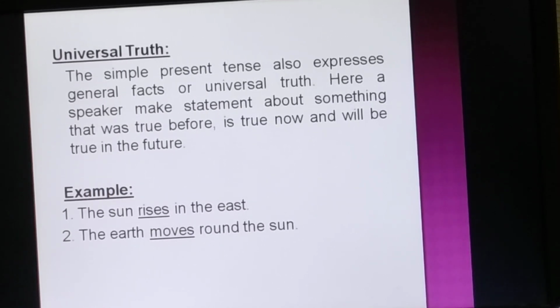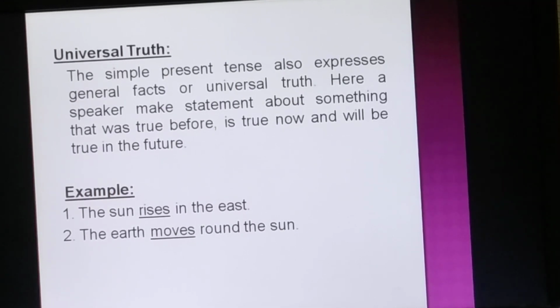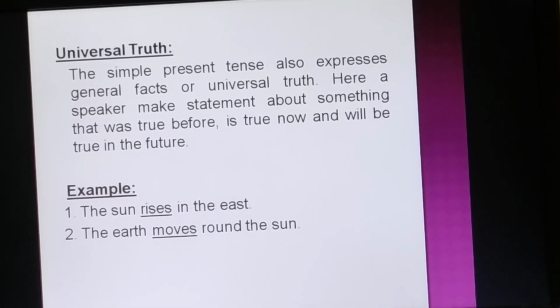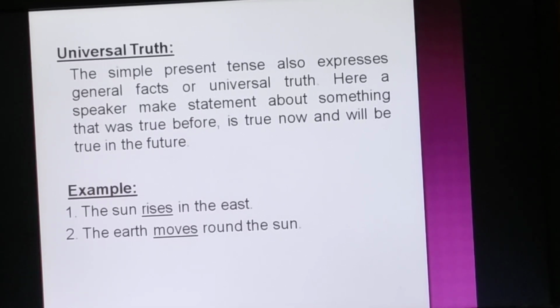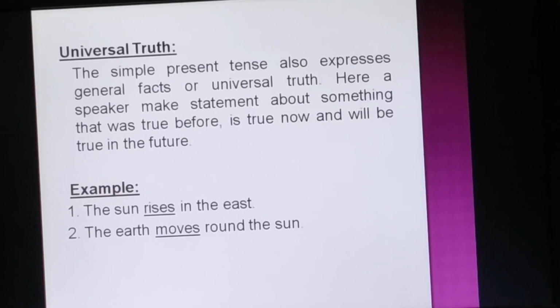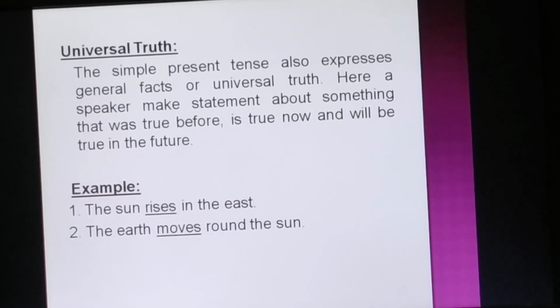For example, number 1, the sun rises in the east. Number 2, the earth moves around the sun. In all these examples, what we can see in common is that all these actions or events are a part of universal truth. It's a general fact. For this reason, we have used simple present tense here.